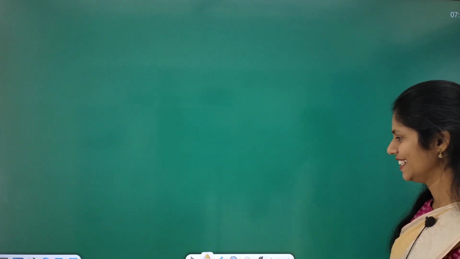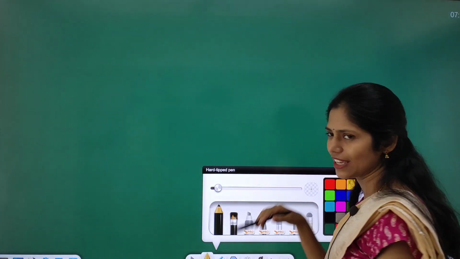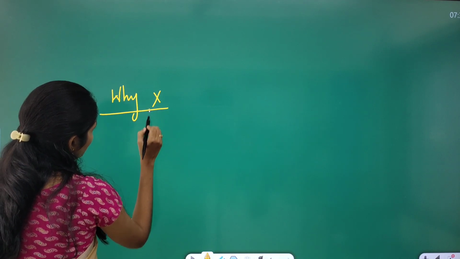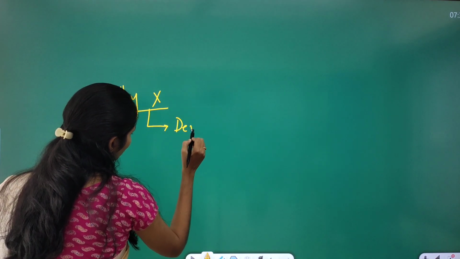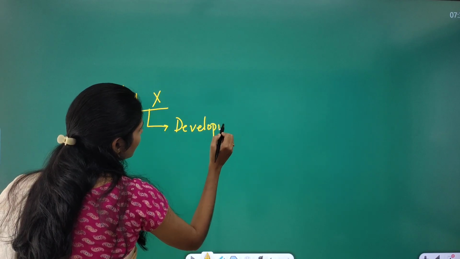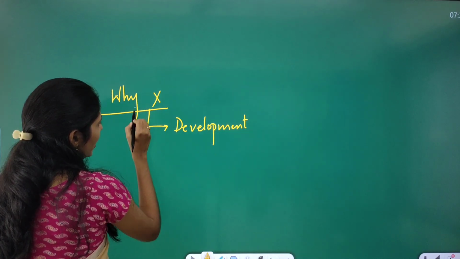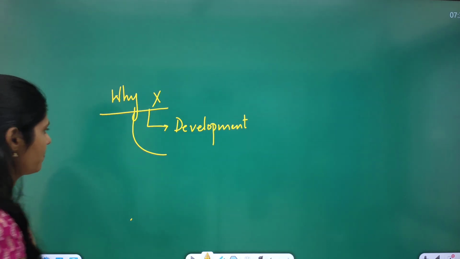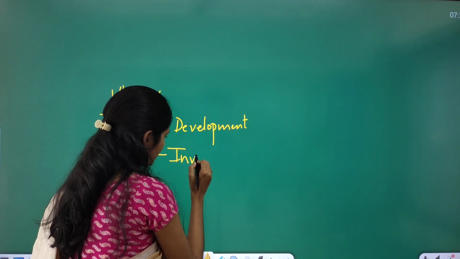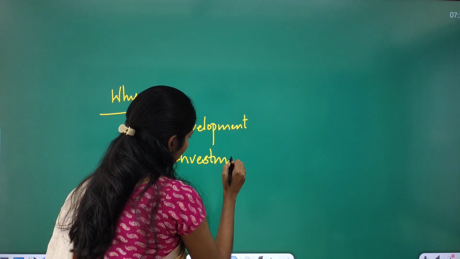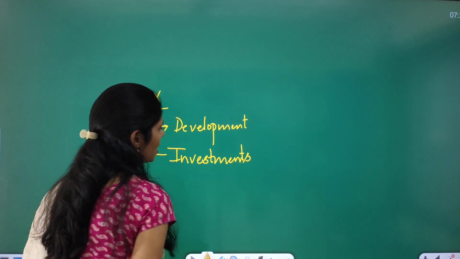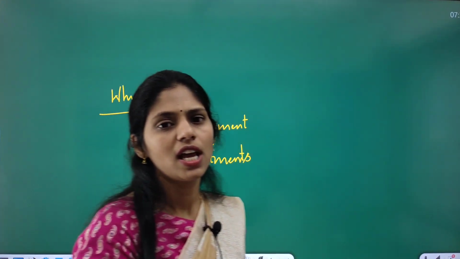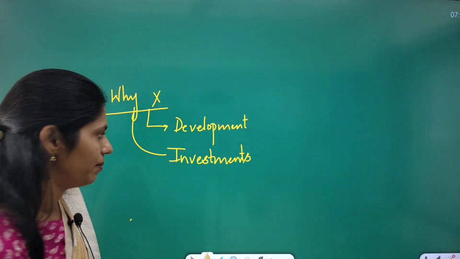And now let us see the present story, and we are going to connect it with the past story. Yes, there is a connection. So here the central government said why they are going for removing of these articles. They said that we are focusing on development, and we are going to attract investments. With this investment, that will lead to improving the standard of living, increasing employment opportunities, and finally development.